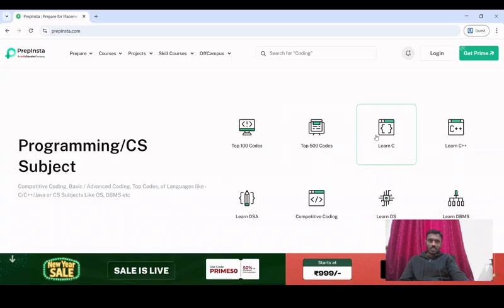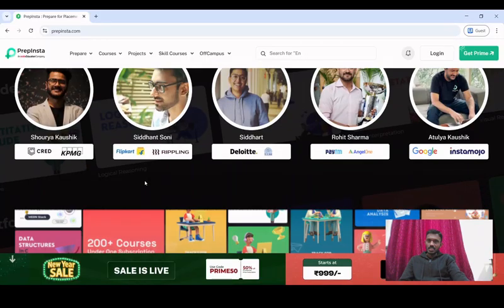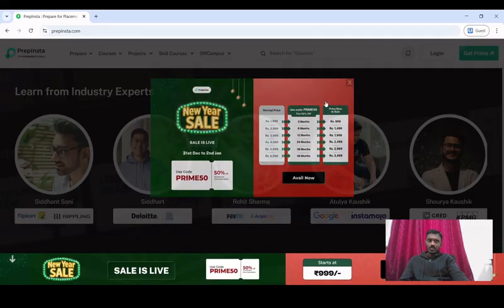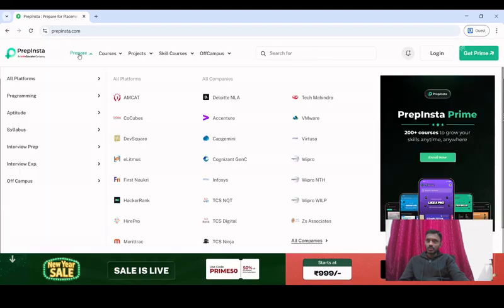Let's look at some examples here. As you can see here, if you go to prepare, it shows the different companies, right, and different tests. And we also have different companies like Capgemini, Infosys, Wipro, Virtusa, and so many companies. So you can click on one company and you can go to the questions of that company.